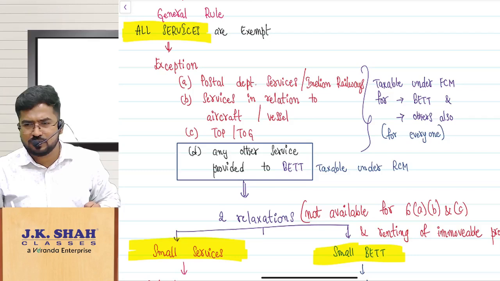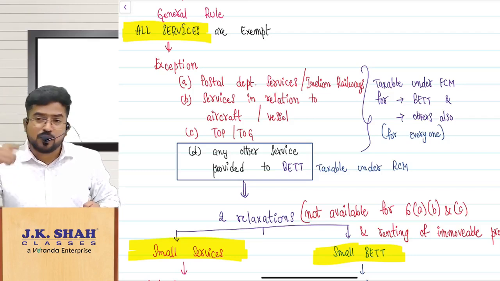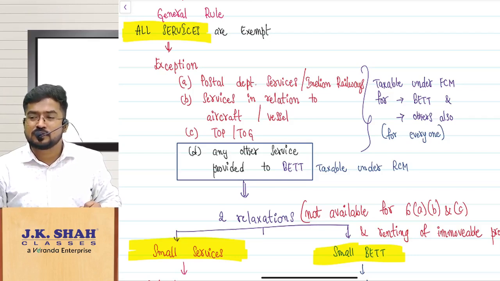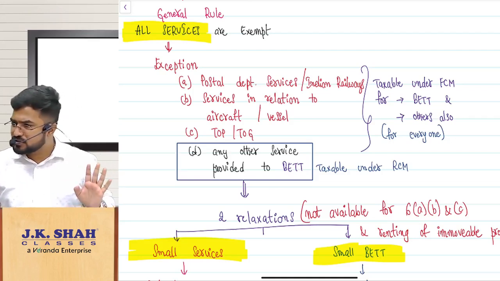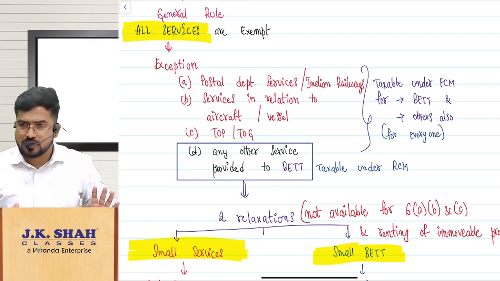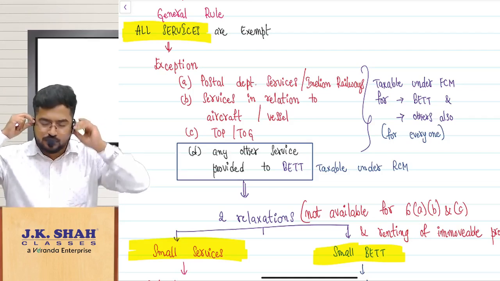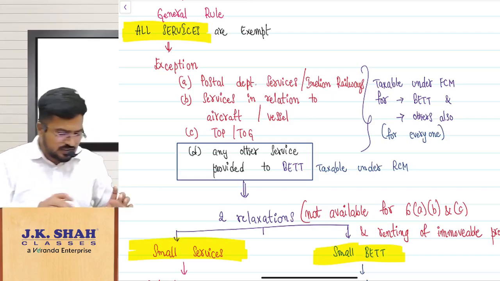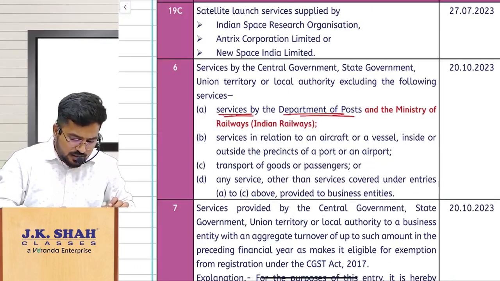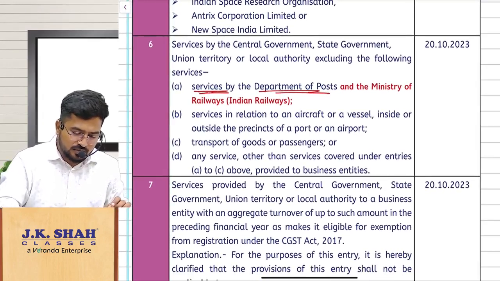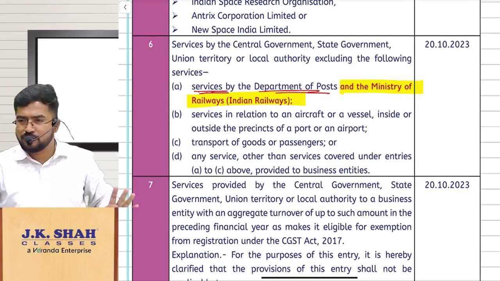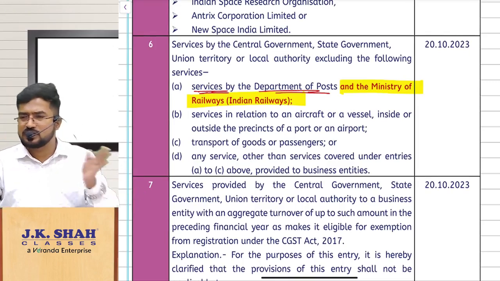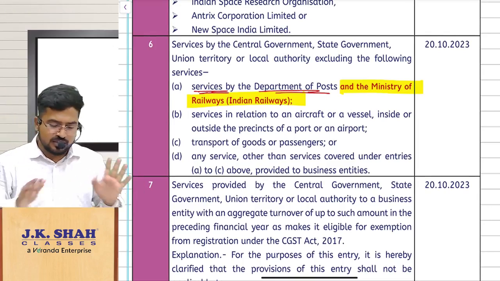You remember postal department services are taxable, correct? But we read one more entry saying that, what is that? Postcard, inland letters weighing less than 10 grams, exempt. Do you remember that? There we are enjoying that exemption even though it is provided by the postal department, correct? The same way here they are adding the word Indian Railways, just next to the words Department of Post. This amendment comes both in RCM and exemptions also.